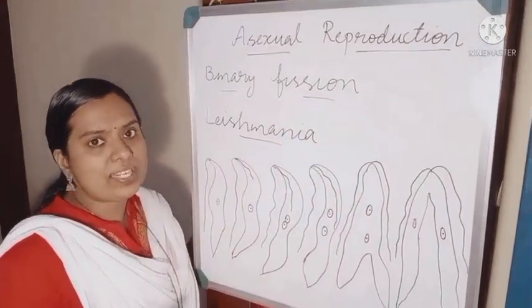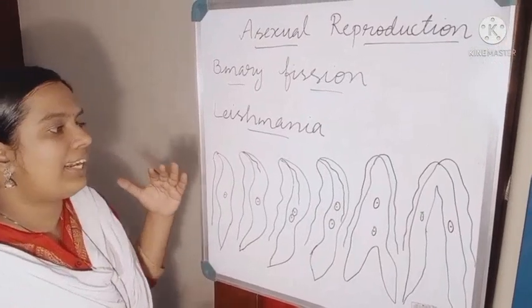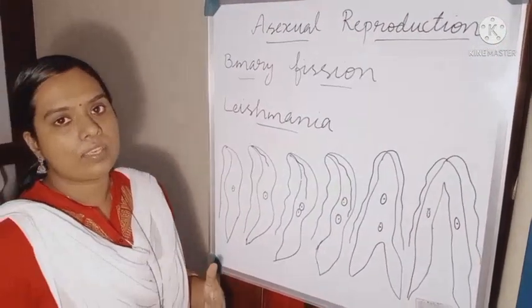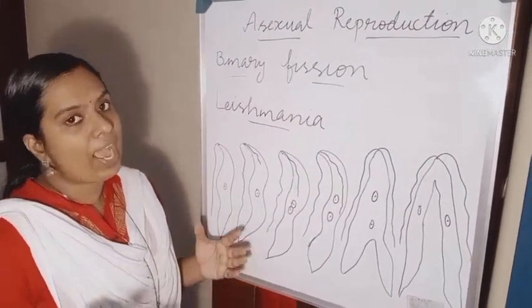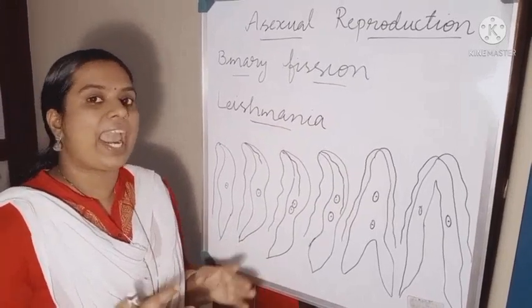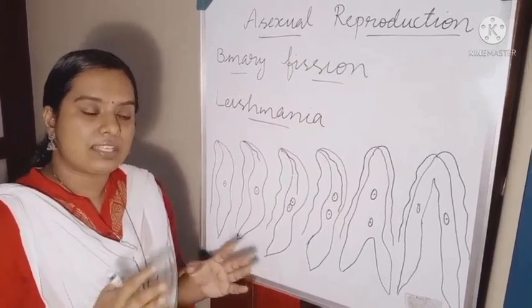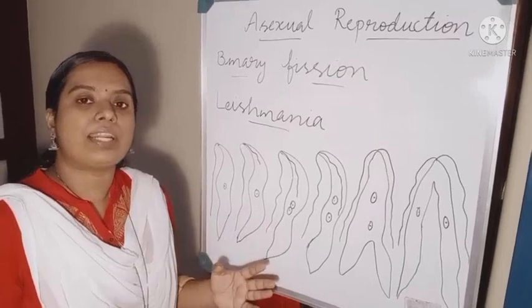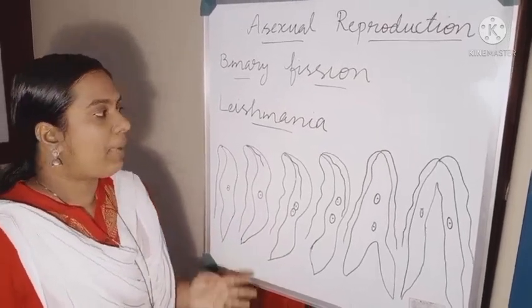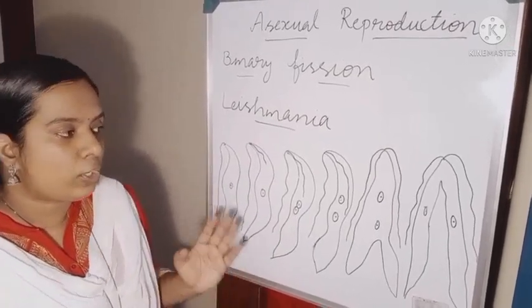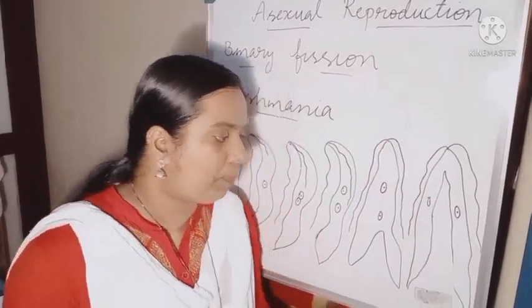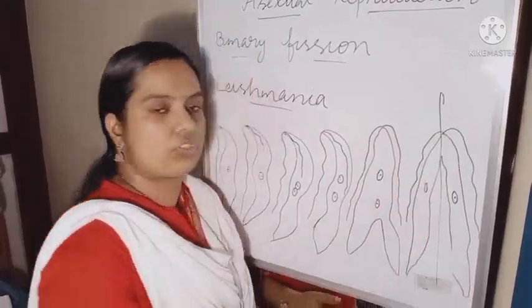Then what is the difference between the binary fission in Leishmania and amoeba? In amoeba, I told you it may take place in any plane. Amoeba's cell division may take place in any plane. But here in Leishmania, it takes place only in one plane. It will be like this.